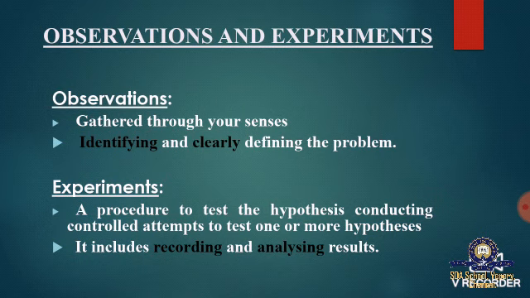Observations are gathered through your senses, identifying and clearly defining the problem, whereas experiments are a procedure to test a hypothesis, conducting controlled attempts to test one or more hypotheses. It also includes recording and analyzing results. Simply, we can say that observation is to observe the problem and experiment is to test the problem.